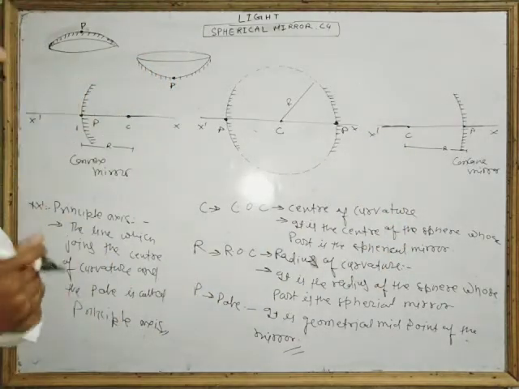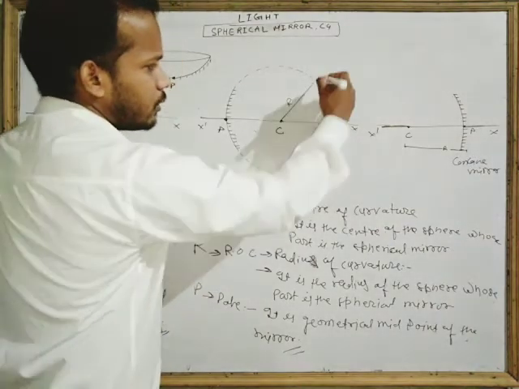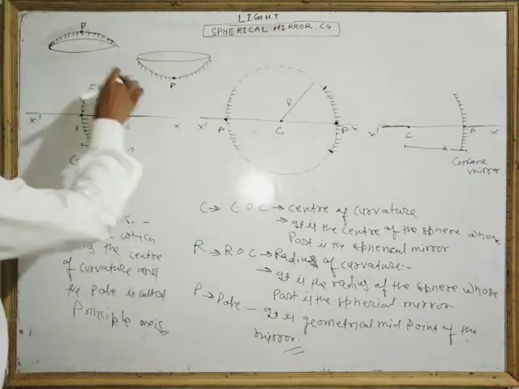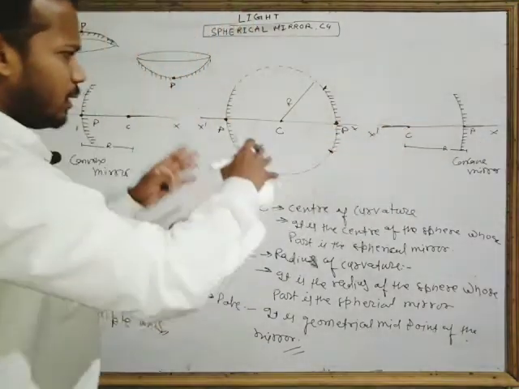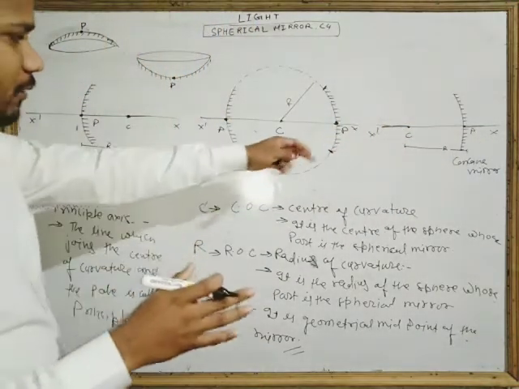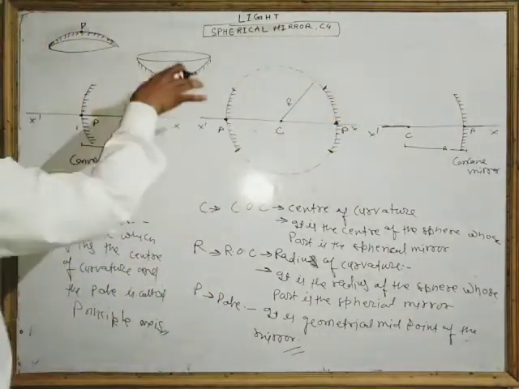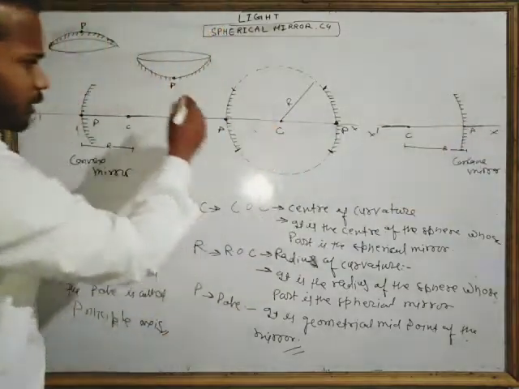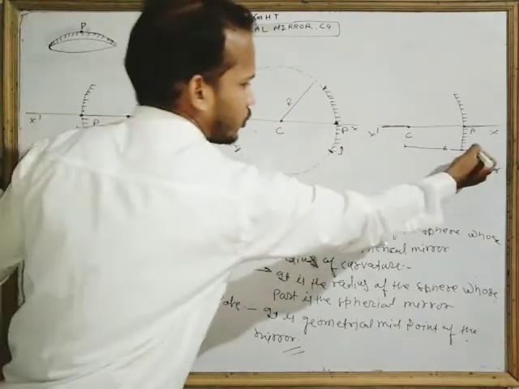Now we have to discuss some more points. This whole surface behaves like a reflector. Don't get stuck here. This surface and this surface are all the same. This is one, this is also one, and this is also one.